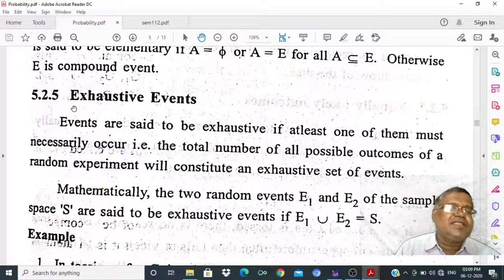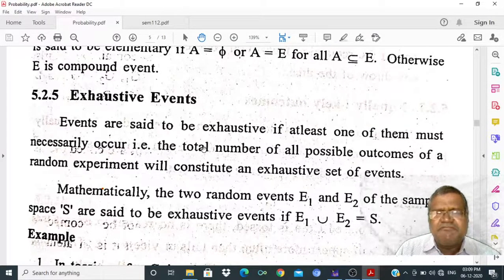Let us look at another concept, exhaustive events. Events are said to be exhaustive if at least one of them must necessarily occur. That is, the total of all possible outcomes of a random experiment constitutes an exhaustive set of events. If one coin is tossed, there are two exhaustive events. If two coins are tossed, four exhaustive events. If three coins are tossed, eight exhaustive events.